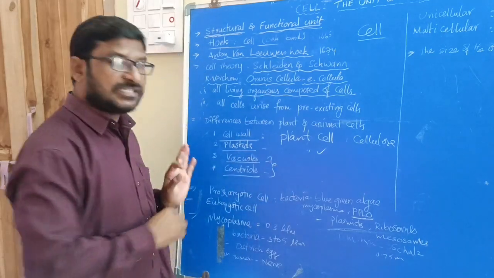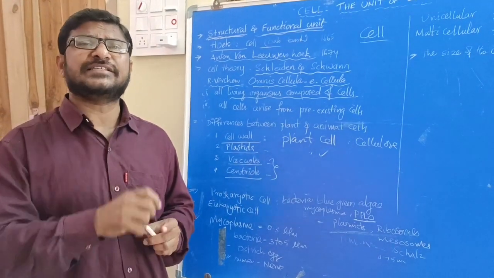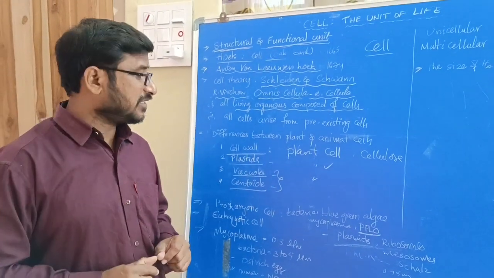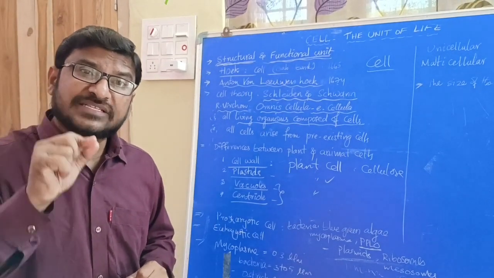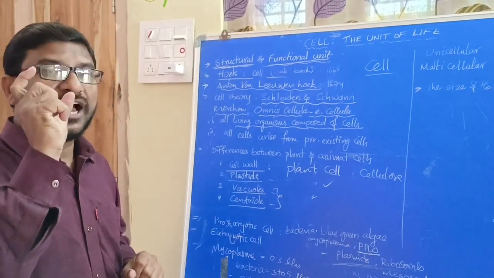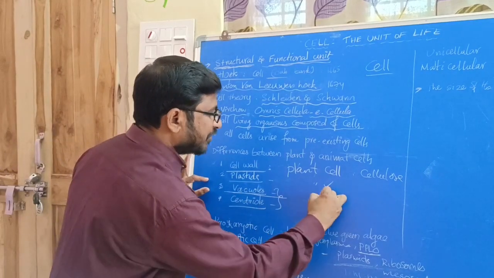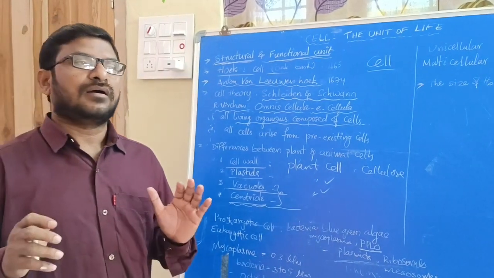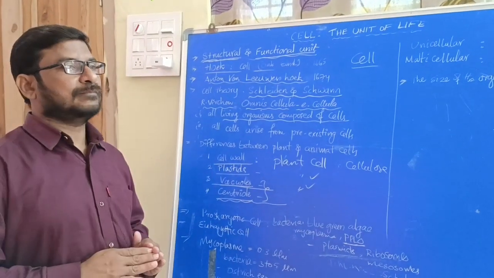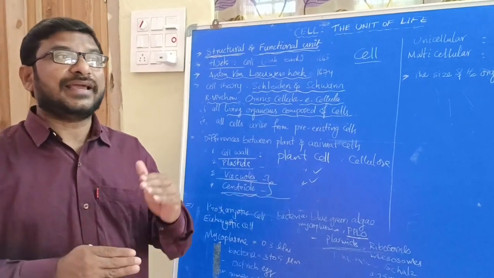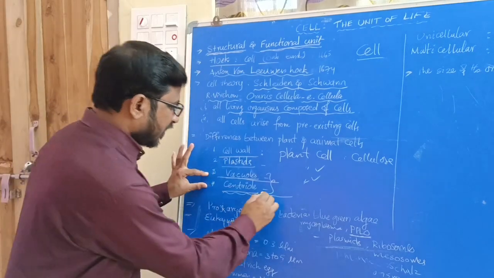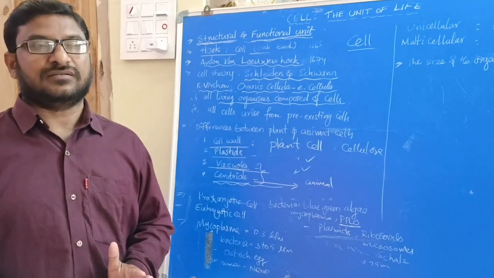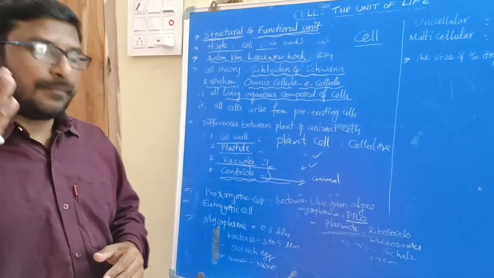Coming to vacuoles and centrioles. Vacuoles are large empty spaces present in plant cells. But one more important thing to discuss about vacuoles is that vacuoles are also present in animal cells, but they are very tiny. They are very small, but mostly large vacuoles are present in plant cells. At the same time, centrioles are also present in animal cells, and at the time of cell division, they are generated in plant cells also. So centrioles are always present in animal cells, and at the time of cell division, centrioles are also produced in plant cells.